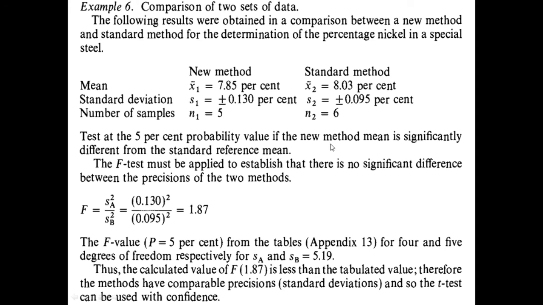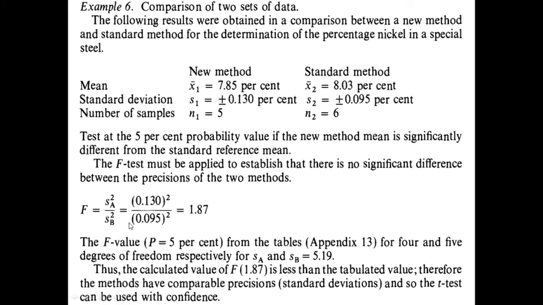Before that, the F-test must be applied to establish that there is no significant difference between the precision of the two methods. F is equal to SA square upon SB square.